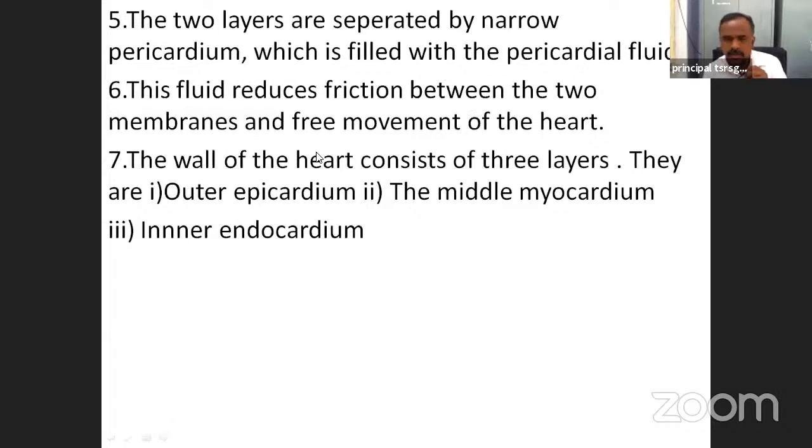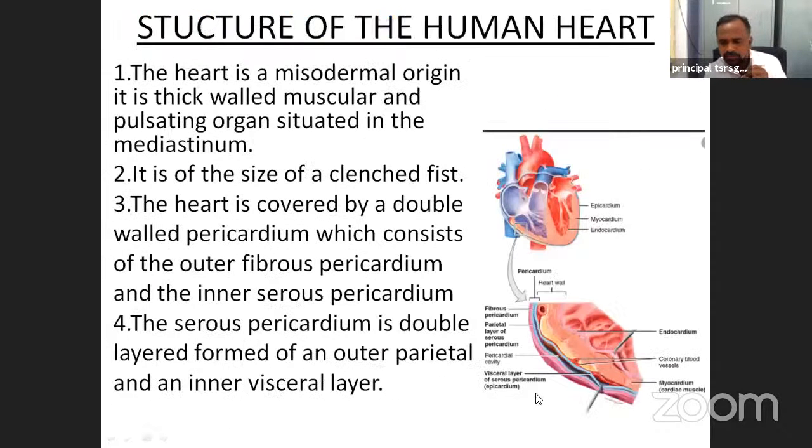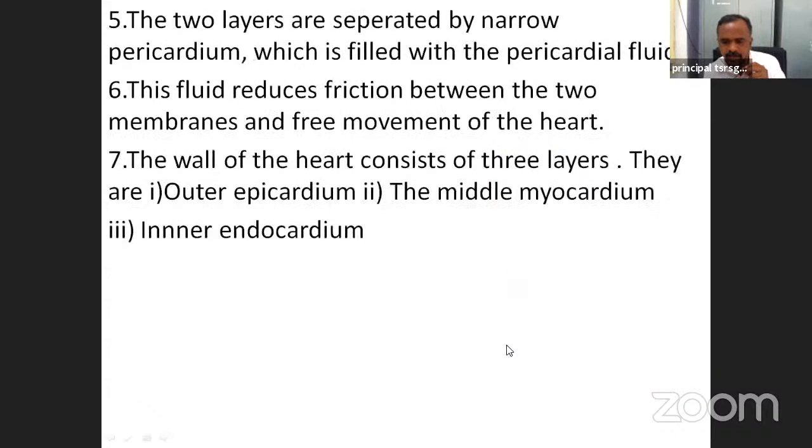This is the narrow cavity in between the two layers, filled with the pericardial fluid. This fluid reduces friction between the two membranes and allows free movement of the heart. The heart moves freely in this cavity.